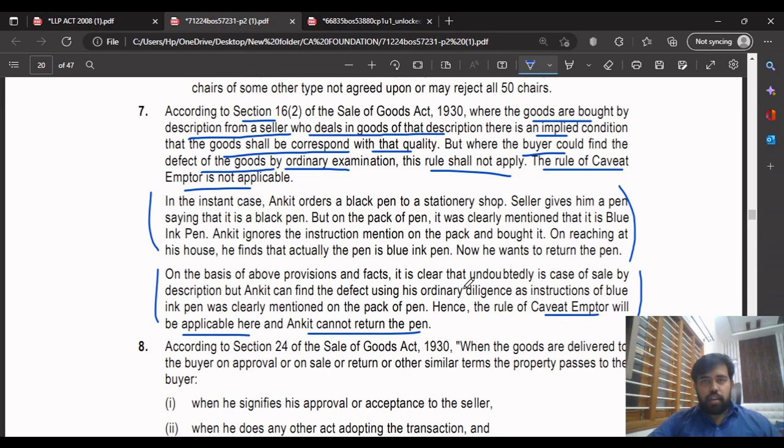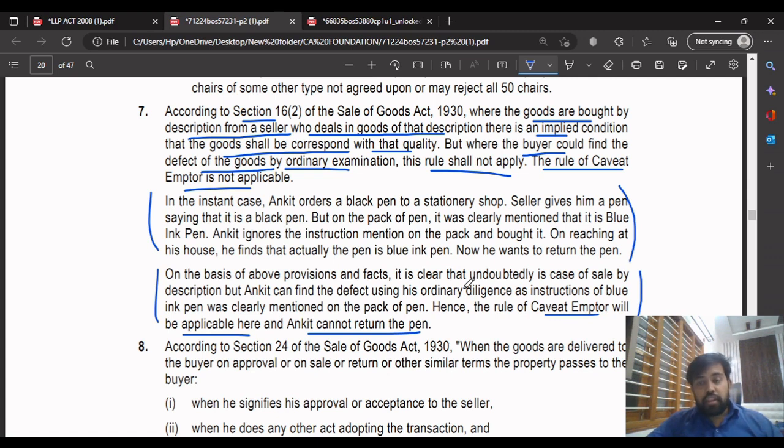So basically I'll tell the answer solution in an easy way for you to write. In this case, what you have to write is that the goods are sold by description. So basically it is selling the goods with the description, so there is an implied condition that the goods shall correspond with the quality. If that is applicable, then the rule of caveat emptor is not applicable in this case.